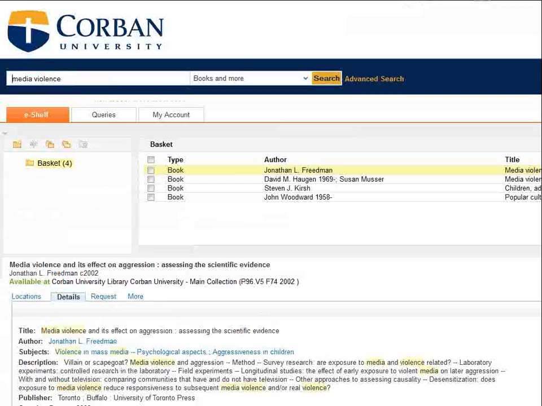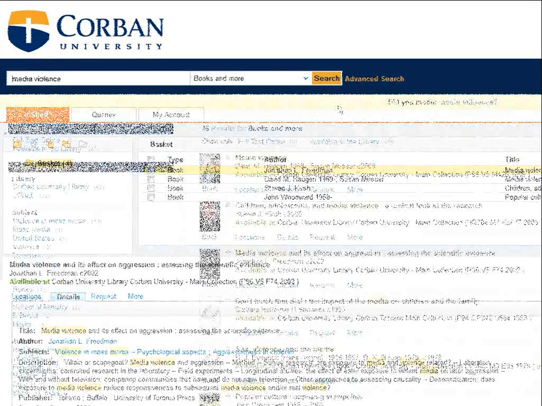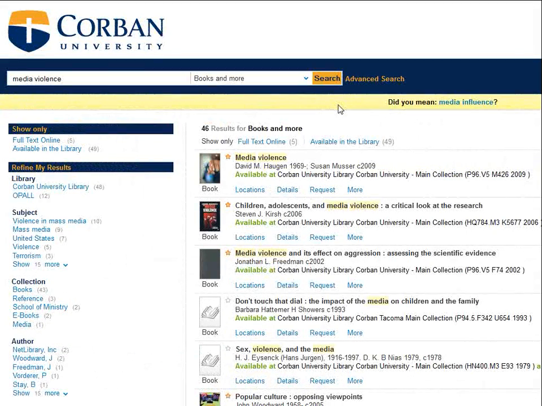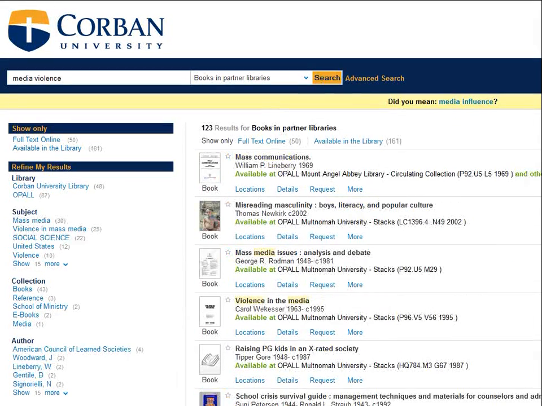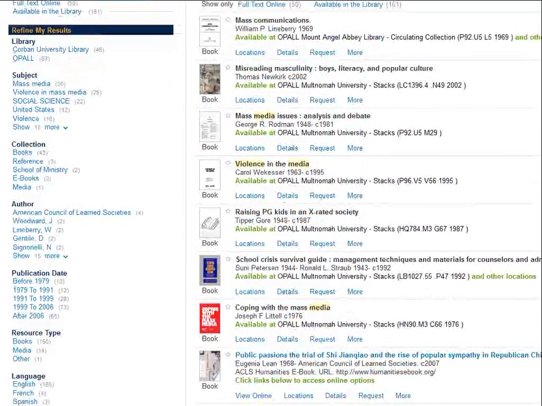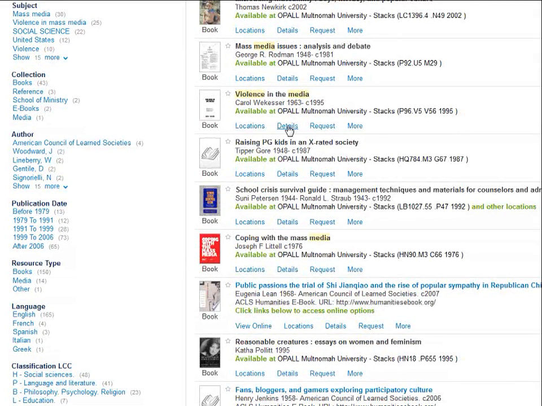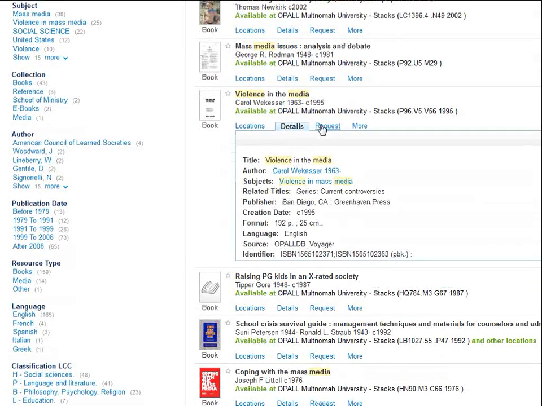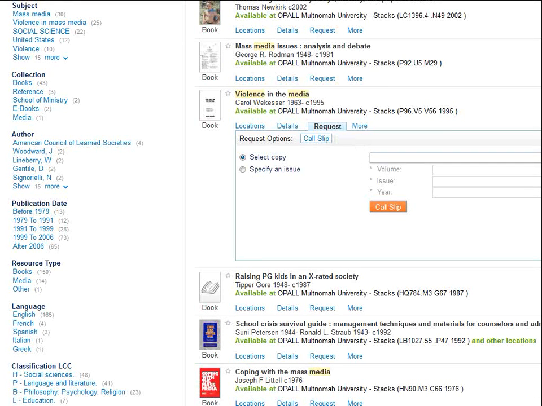Now that you've looked through Corbin's books, let's take a look and see what some other libraries have. Change your search parameters from Books and More to Books and Partner Libraries. Click on Search. If the title looks interesting but you are unsure where the terms violence and media show up, take a look at the details. This shows a chapter on media violence and its impact on kids.